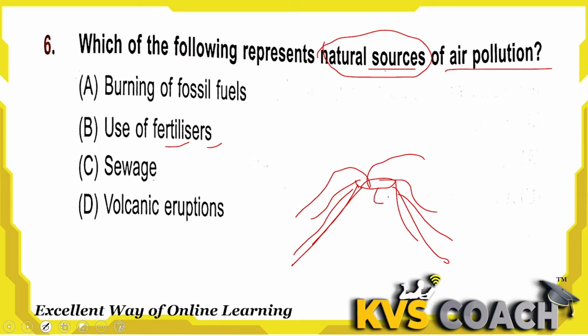So this is a natural source of pollution, because of this lava or emission of gases, air pollution is caused. This air pollution is caused by a natural eruption, that is volcanic eruption. So volcanic eruption is the natural source of air pollution. Okay, option D is the right answer here.